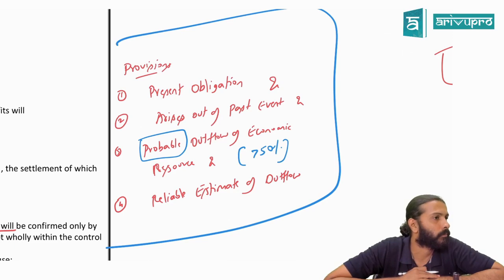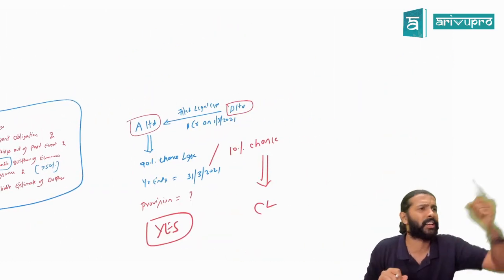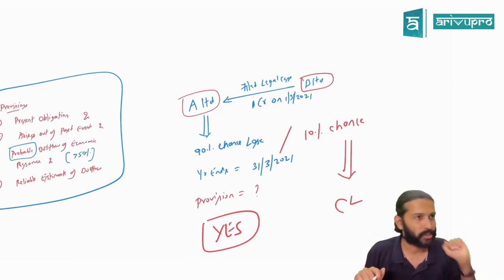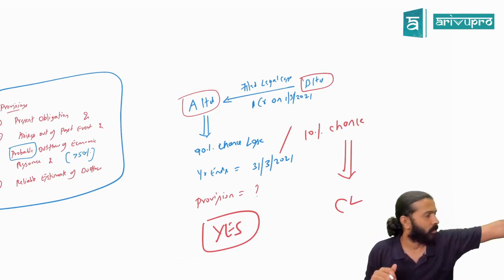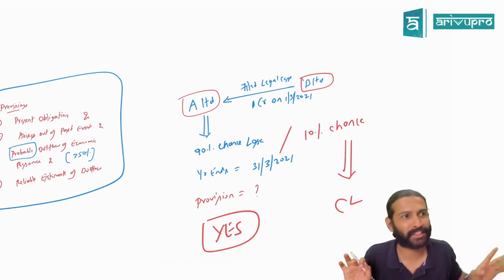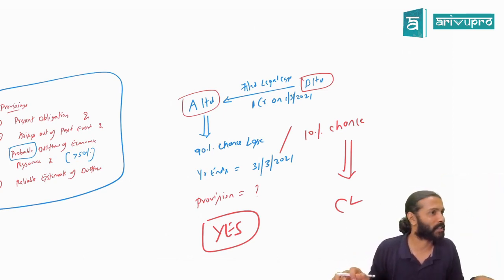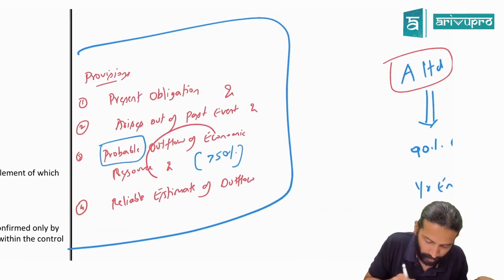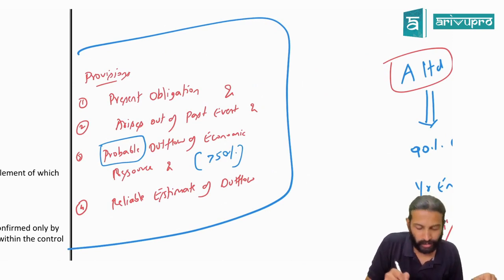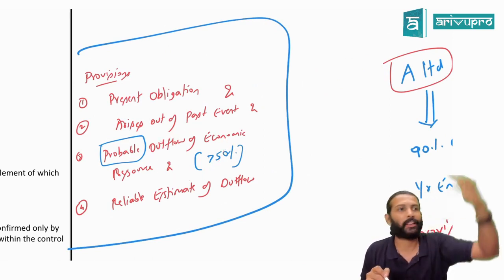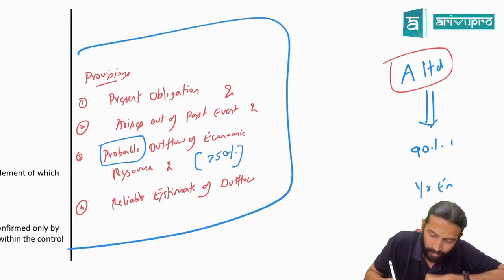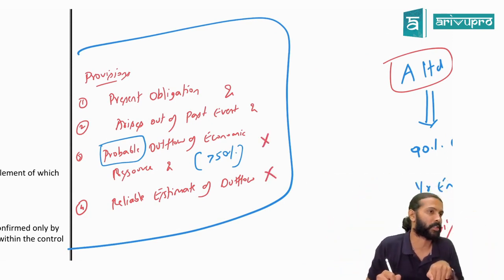Then the judge feels he will dismiss the case. He will give a warning to A Limited and say, don't do it next time. Judge gave an order saying, next time don't steal, this time I'm giving you maafi. First mistake, you have done, no maafi. Is there any outflow of economic resource here or no outflow? If there is no outflow of economic resource expected, then you don't have to book a provision. You can only disclose a contingent liability. Basically, if condition number 3 and 4 of provision fail, then you disclose a contingent liability.